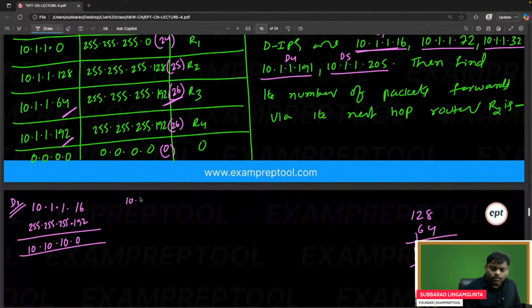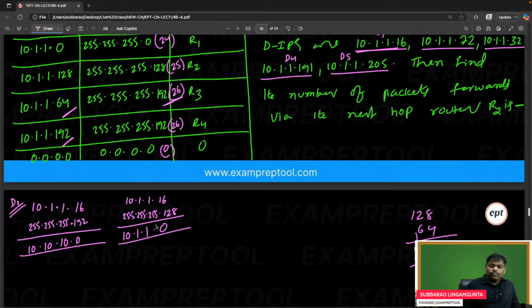10.1.1.16. So if you see, the 25 means R2. 255.255.255, lastly 128. If you observe clearly, 10.1.1, it is also 0. R2 is not matching. Can you check once if I have done anything wrong? If I have done anything wrong, please verify.